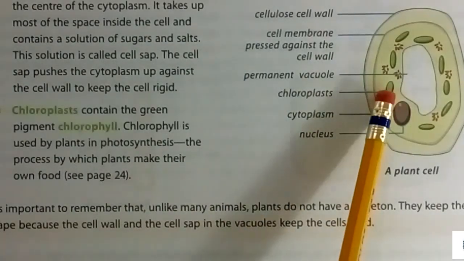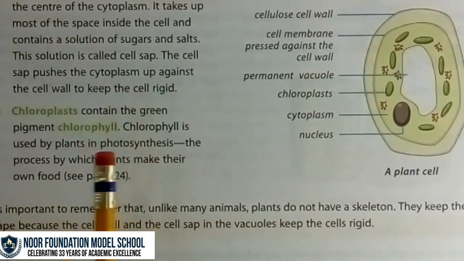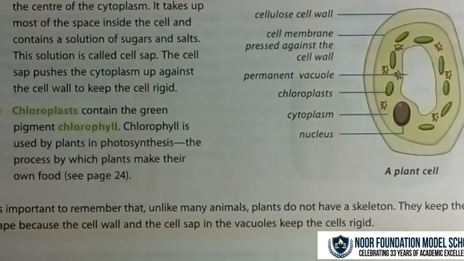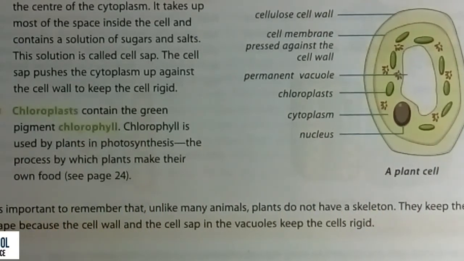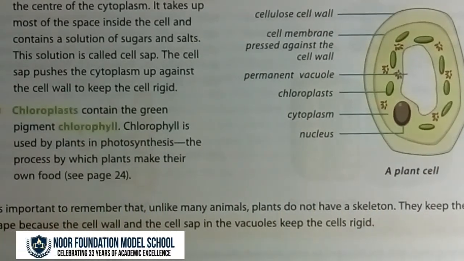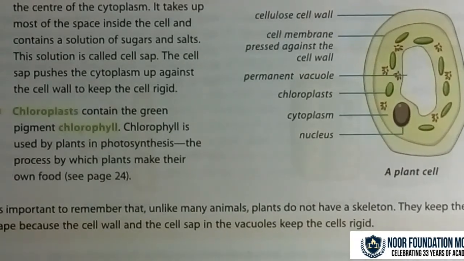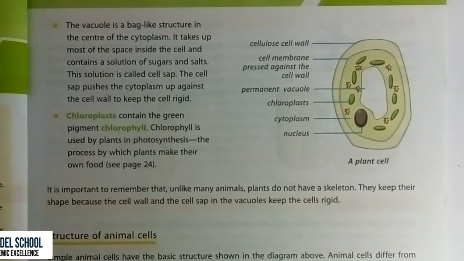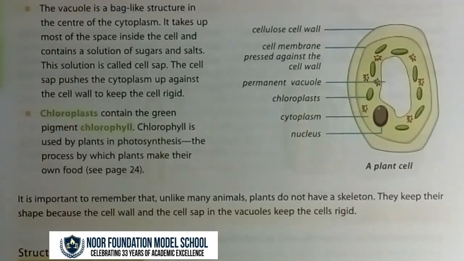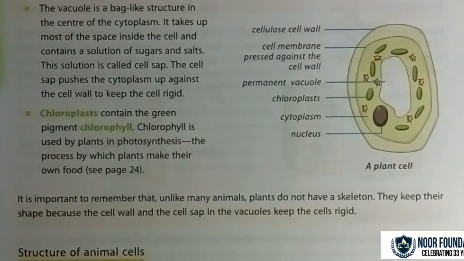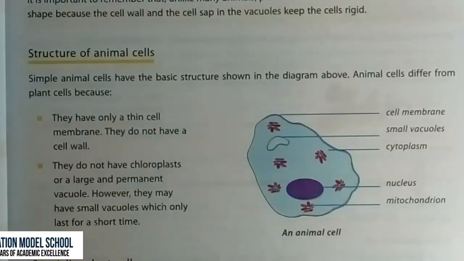Chloroplasts contain the green pigment called chlorophyll. Chlorophyll is used by plants in photosynthesis, the process by which plants make their own food. It is important to remember that unlike many animals, plants do not have a skeleton. They keep their shape because the cell wall and the cell sap in the vacuole keep the cells rigid.